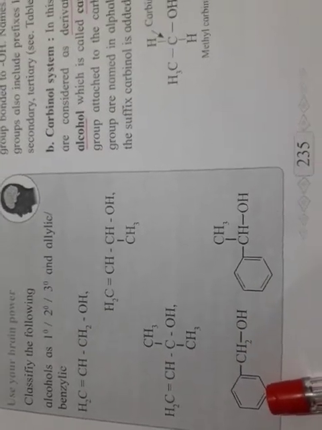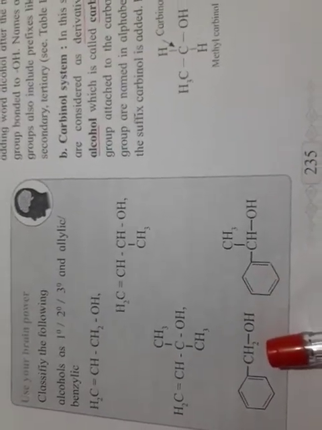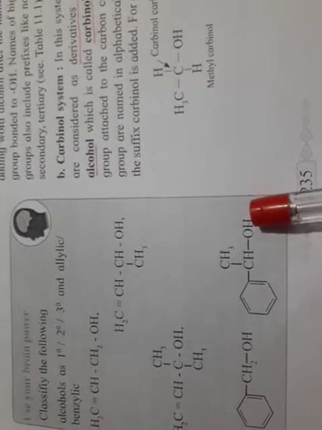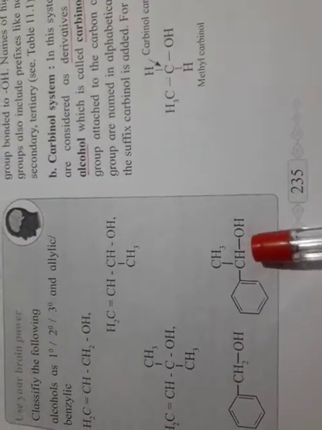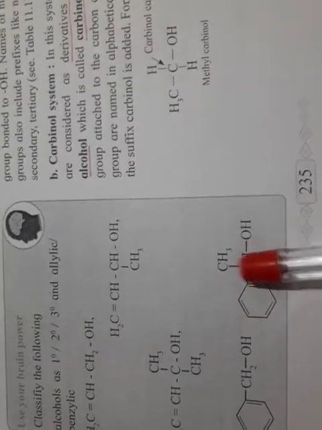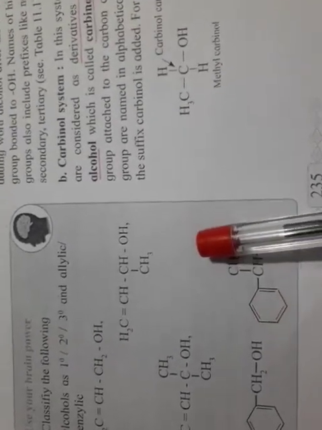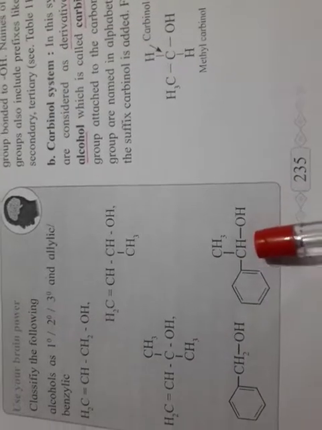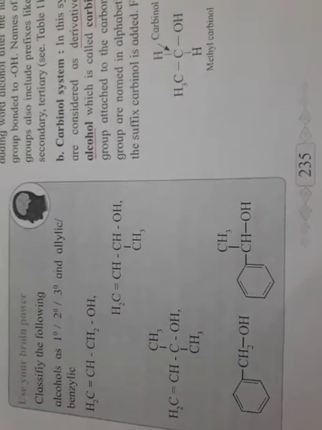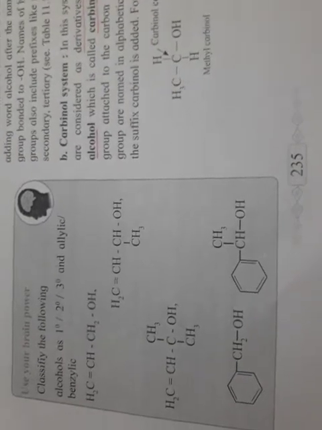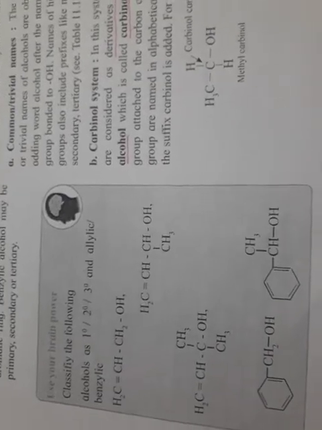Similarly, these two are benzylic alcohols. OH is attached to this carbon which is next to the benzene ring and it is CH2OH, so it is primary benzylic alcohol. And here OH is attached to this carbon, and this carbon is attached to the benzene ring carbon and this CH3, means it's a secondary carbon. So this is secondary benzylic alcohol. Similarly, tertiary benzylic alcohol is also possible. So in the first class, where OH is attached to an sp3 hybridized carbon, we get alkyl alcohol, allyl alcohol and benzylic alcohol.